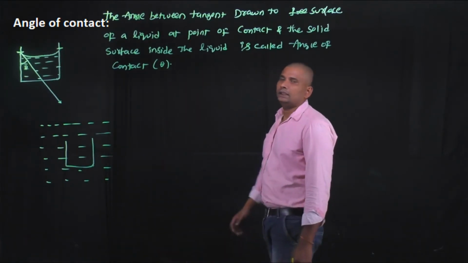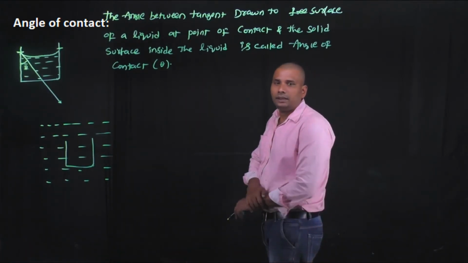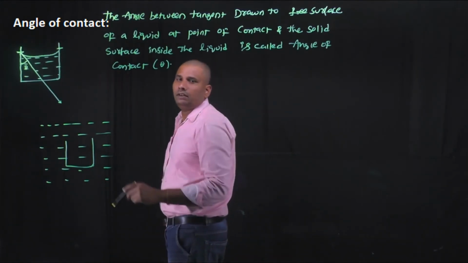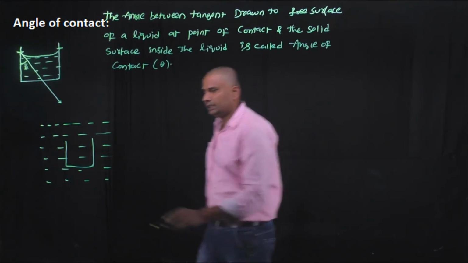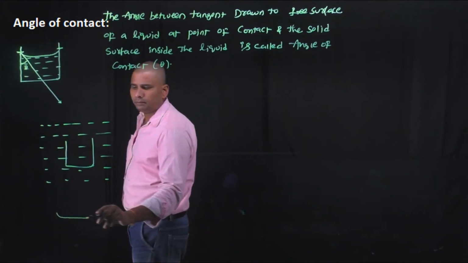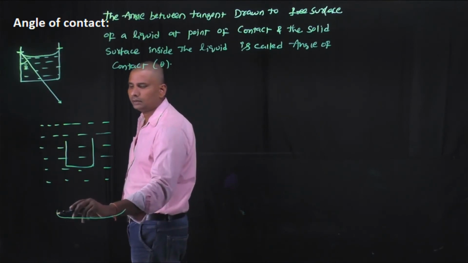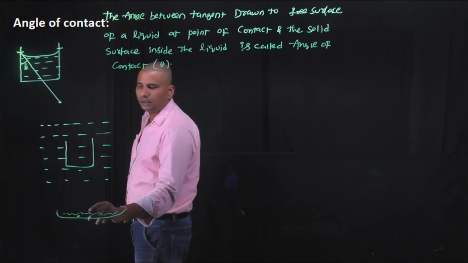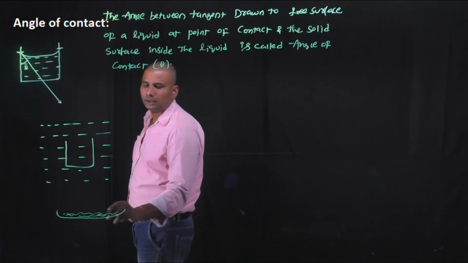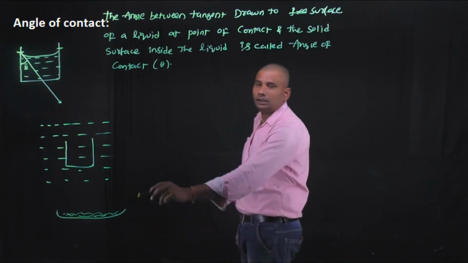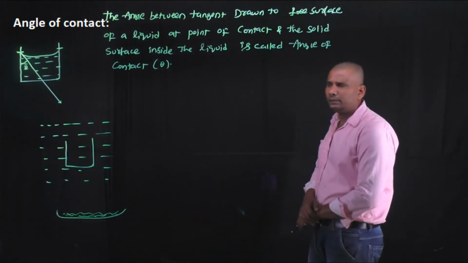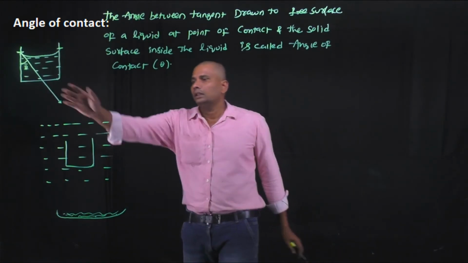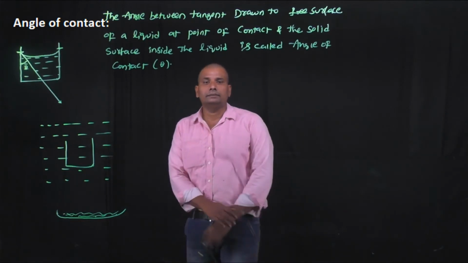It means the angle of contact does not depend upon the manner in which the solid and liquid are in contact. Otherwise, on this same solid surface, if the liquid is lying on the surface of that solid, here also the angle of contact is the same. This means the angle of contact does not depend upon the manner in which the solid and liquid pairs are in contact.